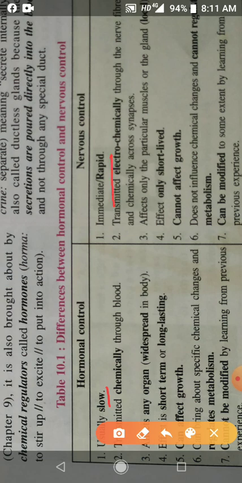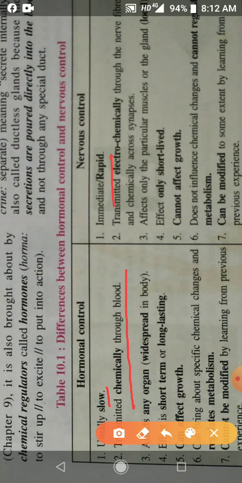Hormonal control is transmitted through blood. So endocrine gland secretes hormones. That hormones is carried by blood. But in the nervous control, they are transmitted through nerve fibers.